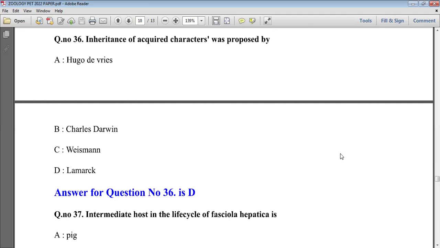Weismann told about germplasm theory, whereas Lamarck, whose full name is Jean-Baptiste Lamarck, in 1801, he proposed the inheritance of acquired character theory. According to this theory, Lamarck tells the organism tries to develop their characters and change them after birth. Such characters are called acquired characters, that he gained from several studies for several years, and Lamarck told about this. So option D will be right.